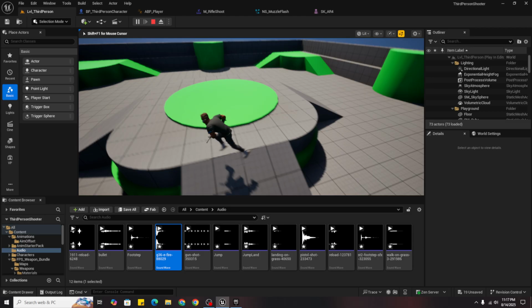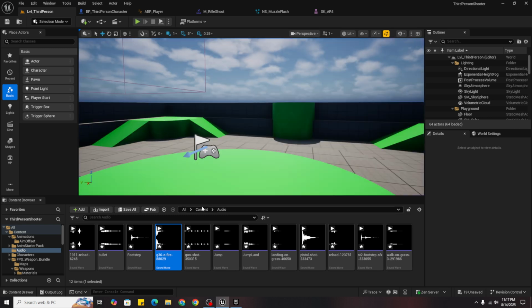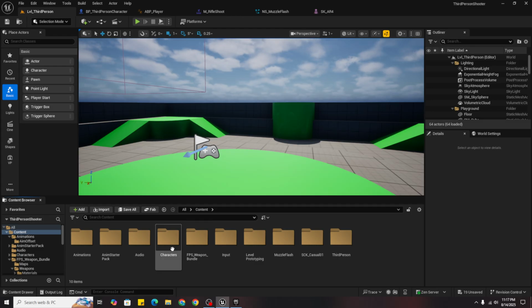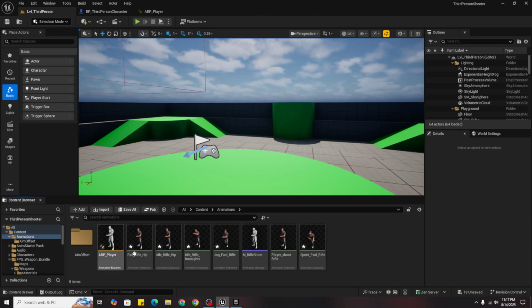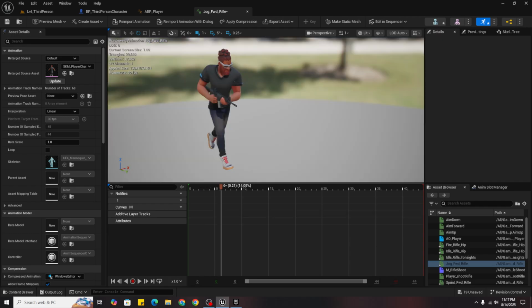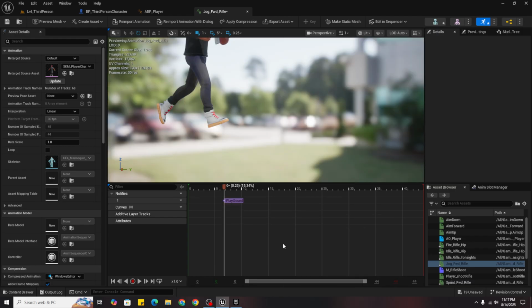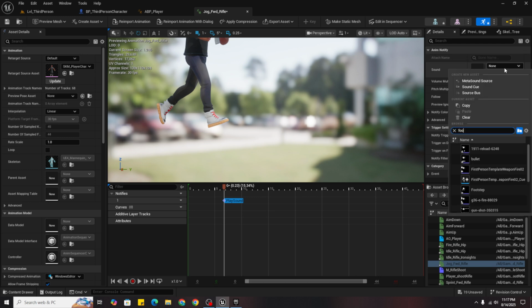So after we have done this, we can proceed towards our enemy, but I didn't add sounds for our character walking, so I will just go to animation, jog forward, and here I will find the perfect place where it keeps its foot down, like here. Right click, add notify, play sound, and click on it and set the sound to footstep.